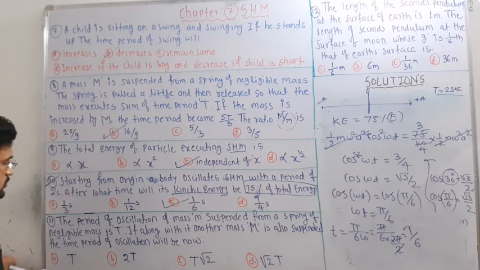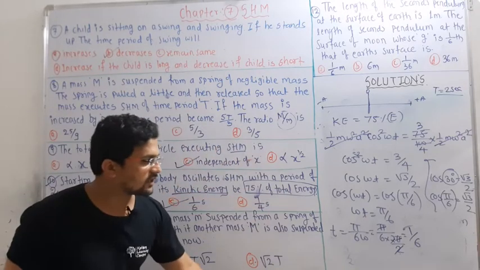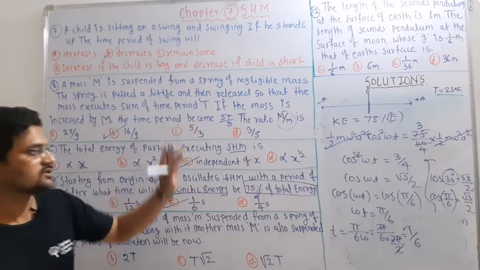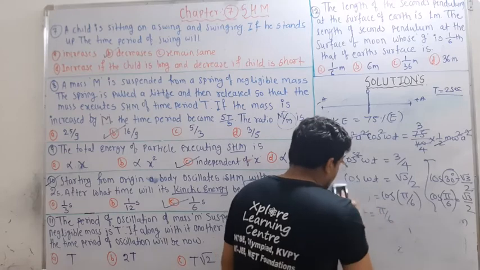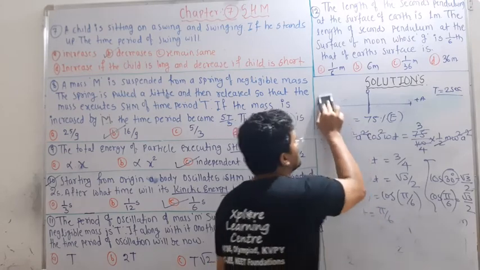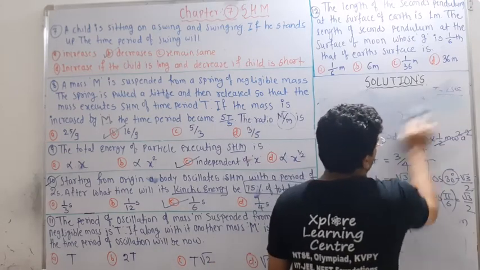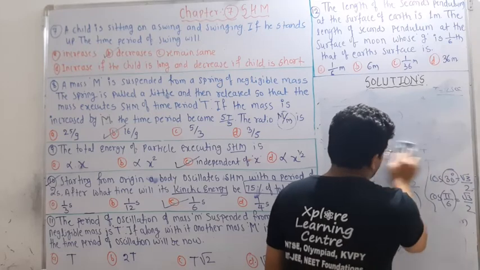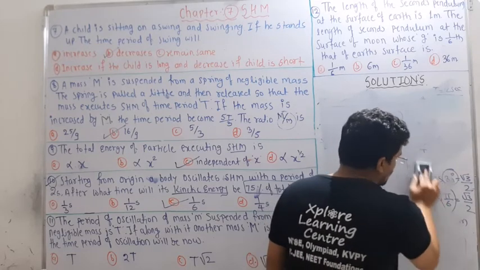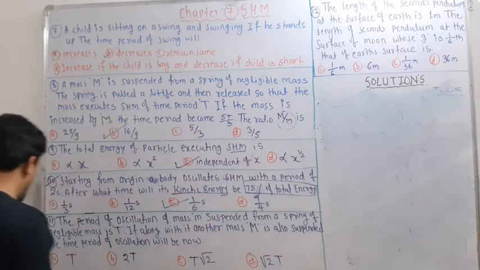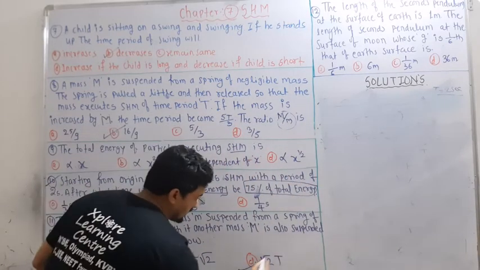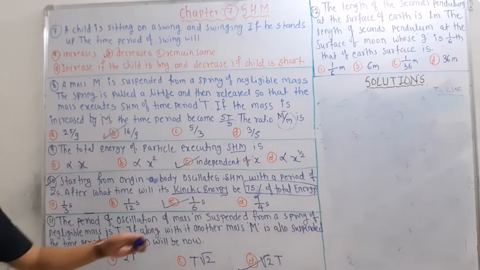Remember, if you don't understand anything, just revise, go back and see the solution. Once again, the next question is for yourself. It depends on the spring. See the question and try to solve, and comment your answer. And here the answer is actually D. Just see how this answer is obtained.